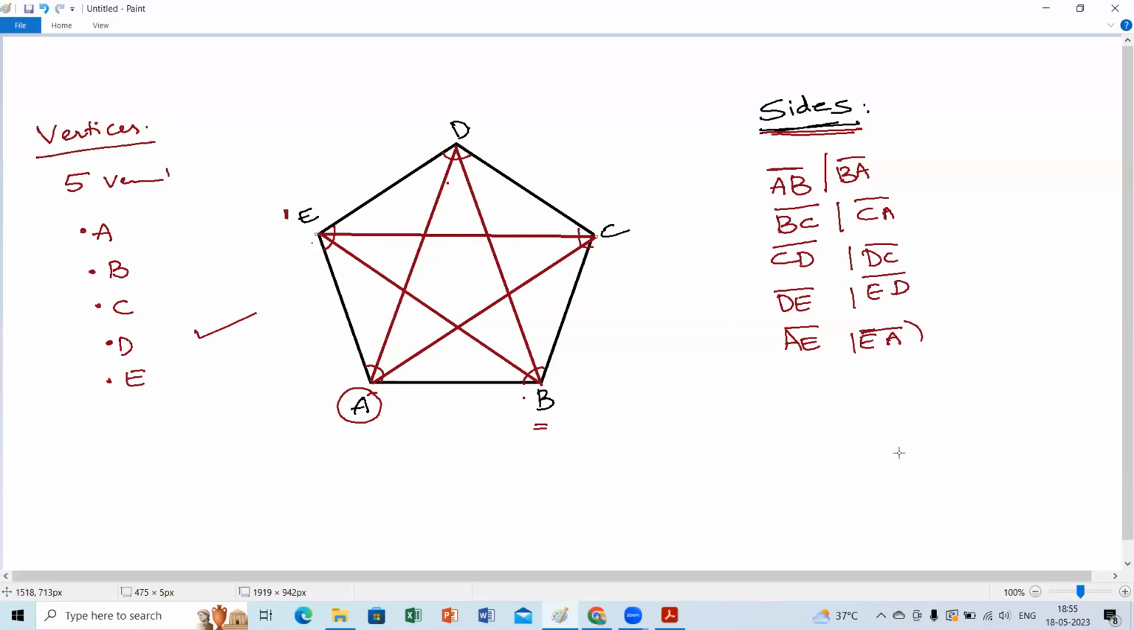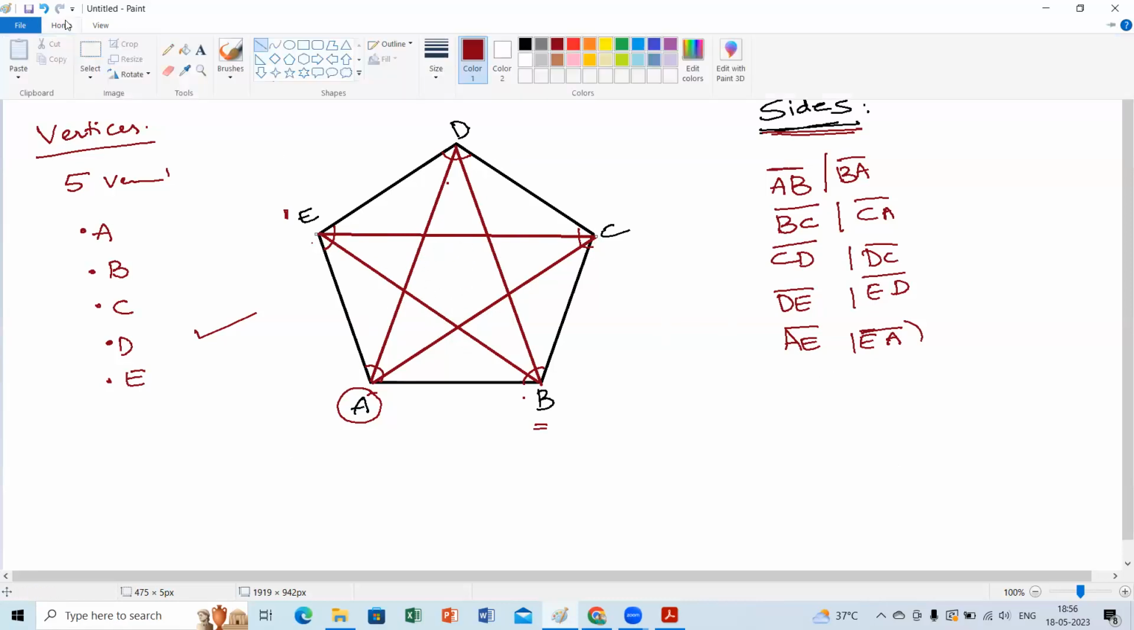Ma'am, you have made a star. A beautiful star. If you connect all the diagonals of a pentagon, what shape is going to occur? You can observe here. Interior also a wonderful pentagon is happening. Yes or no? Do you observe this part or not?